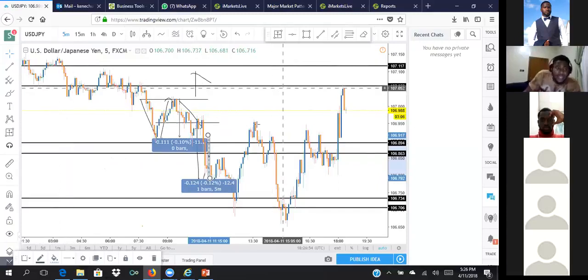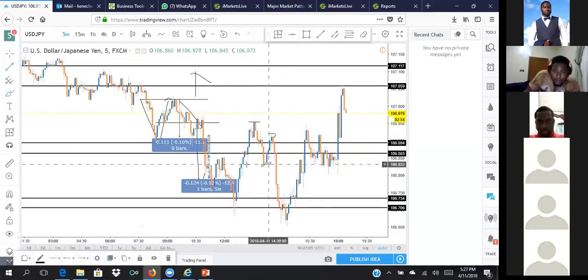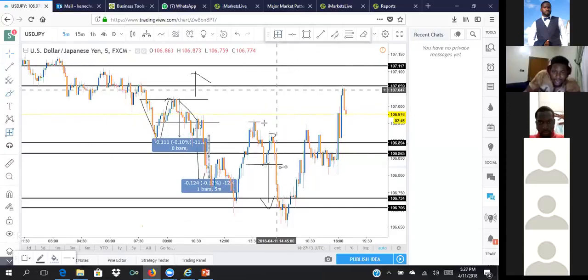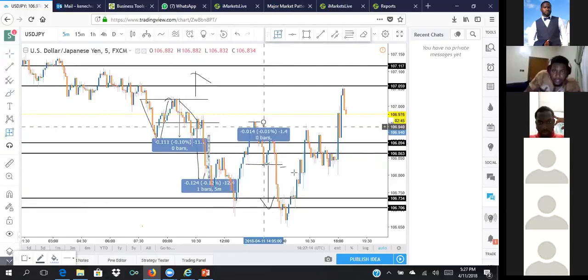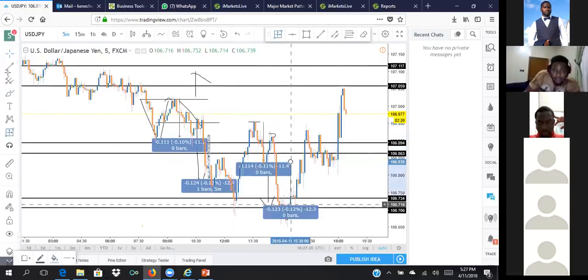Here, the market came to this top, tested it, came back, and then you could spot the instruction candles here, and then you can see a neckline. What happened? You drew your line, and it went down straight. So even if you put a sell limit at this level you are seeing, I think I got this trade correctly. This is 11.4 pips. Let's take it down. That's 12.3 pips. And what happened at that level? Immediately after that level, the market went back to the initial direction. You get it?